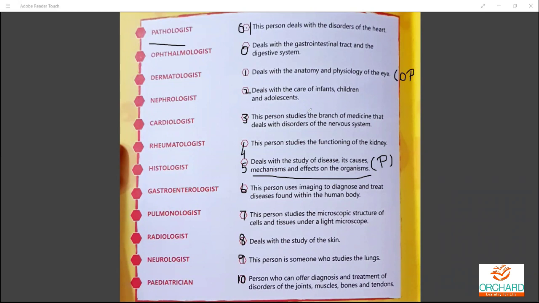So first, pathologist: it goes down, deals with the study of mechanisms, and ophthalmologist is here. So pathologist comes directly to the mechanism. Ophthalmologist is here, one that deals with the anatomy and physiology of the eye. Third one is dermatologist. We'll just complete it, then you can do this one. Dermatologist. What is called a dermatologist? Who exactly is called a dermatologist?